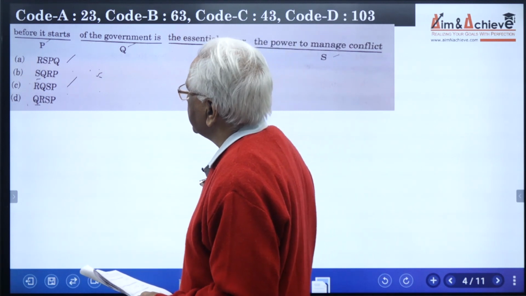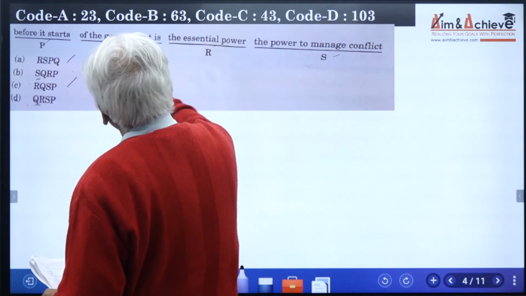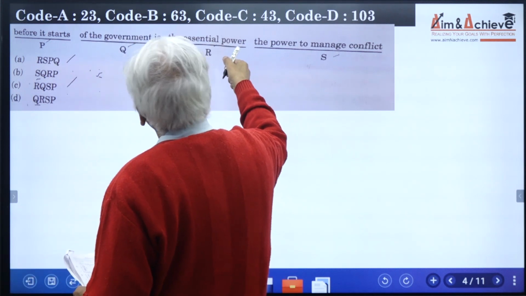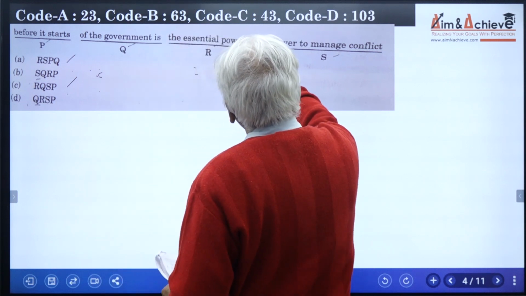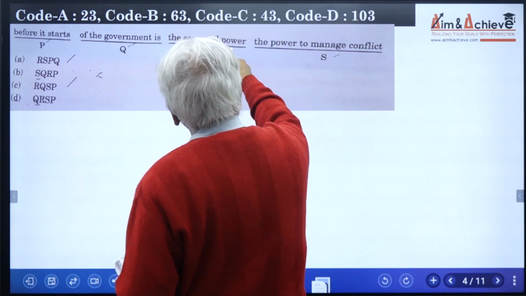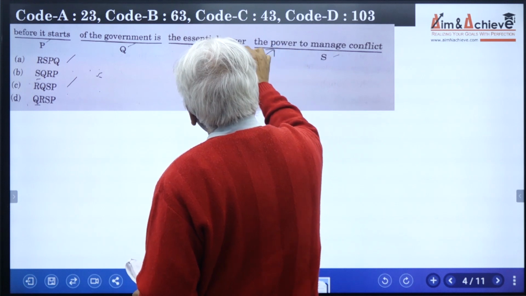Let us read option A. RSPQ, the essential power, the power to manage. So RS is clearly inappropriate. We are using power together.